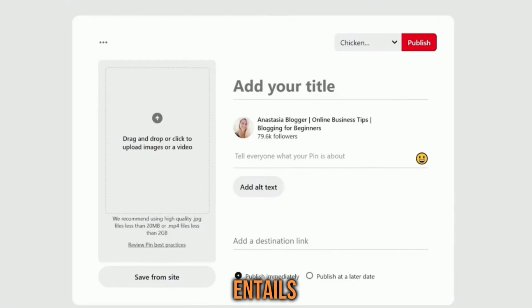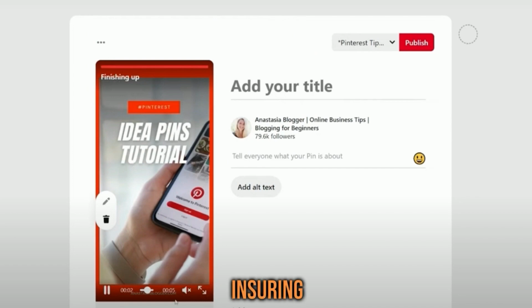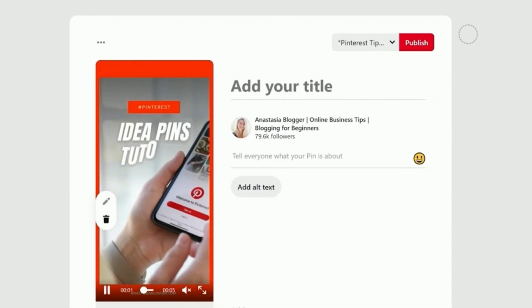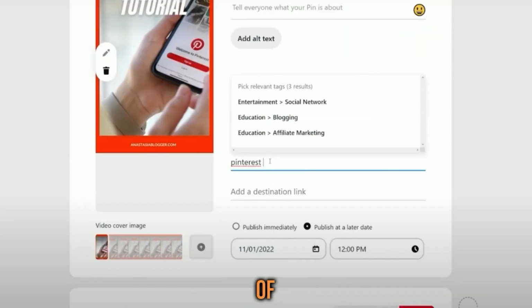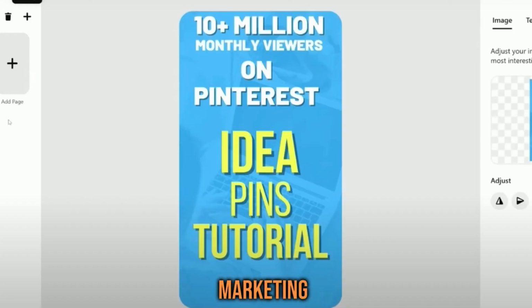Step 6. Uploading pins to Pinterest. Finally, step 6 entails uploading your designed pins to Pinterest. Be sure to add your affiliate links in the designated area, ensuring not to place them in the Add Destination link or website sections. A meticulous description with relevant keywords enhances the visibility of your pins. This process demands time and attention to detail, but is crucial for building a successful affiliate marketing strategy.